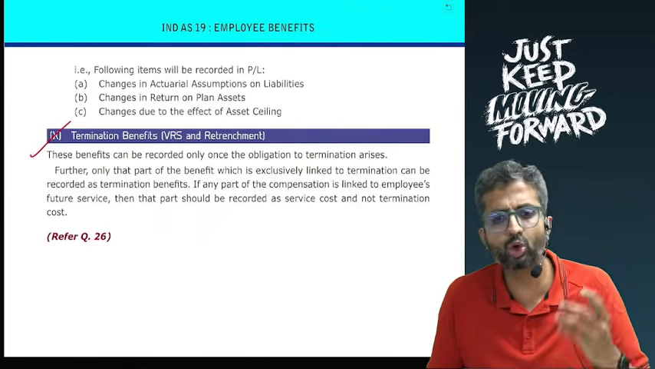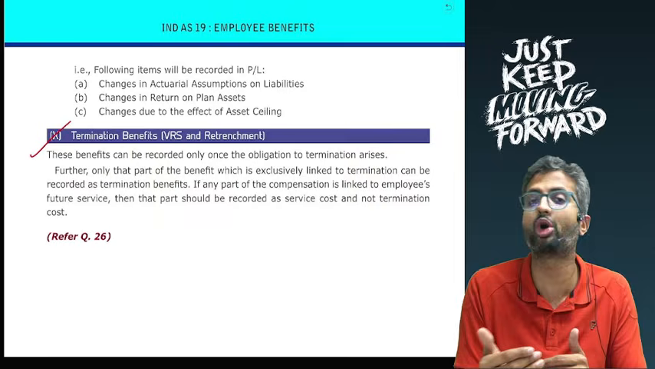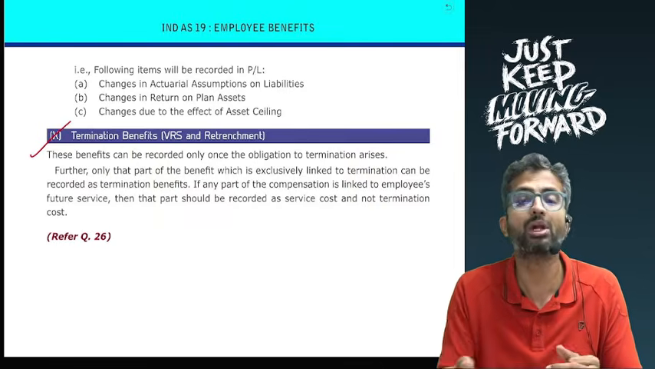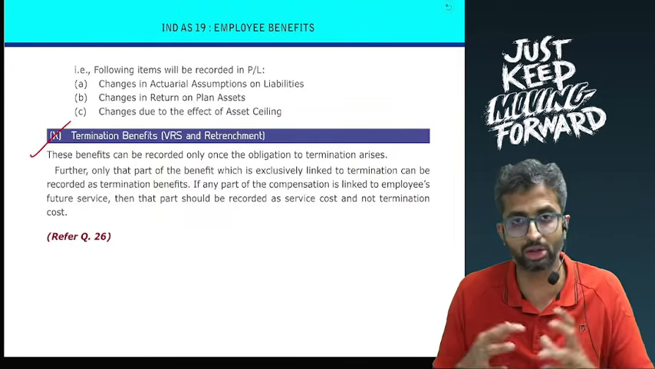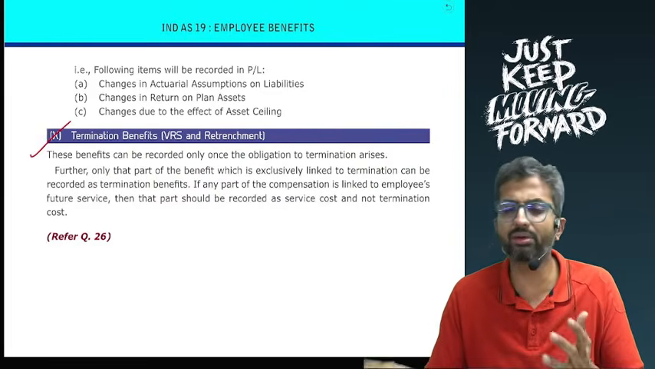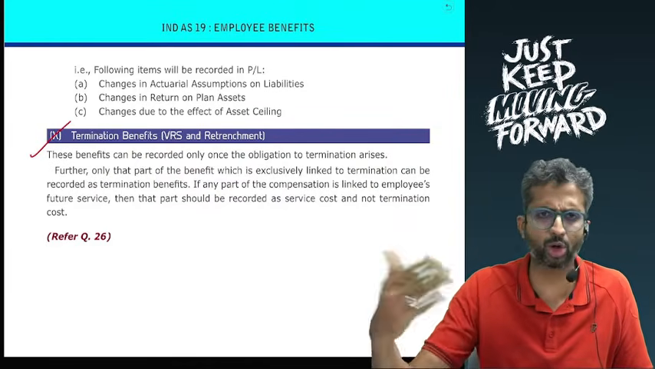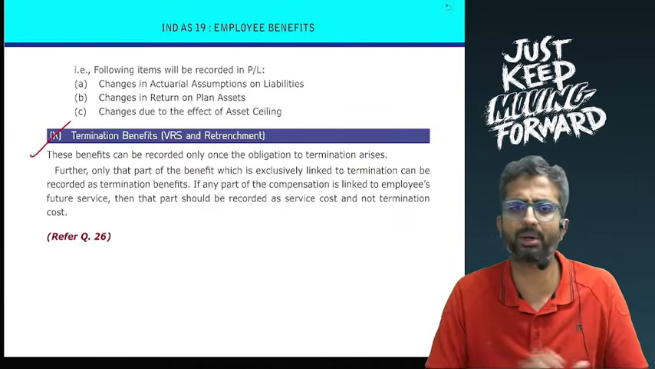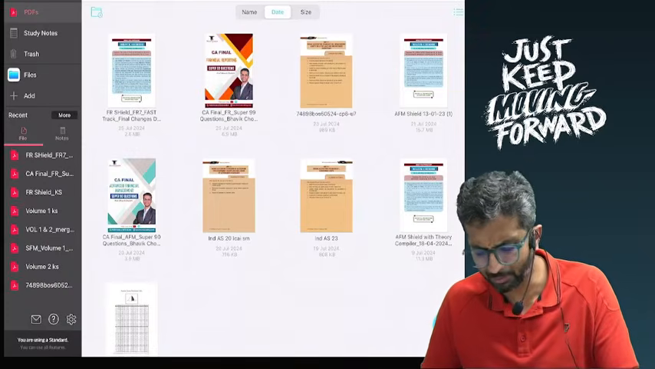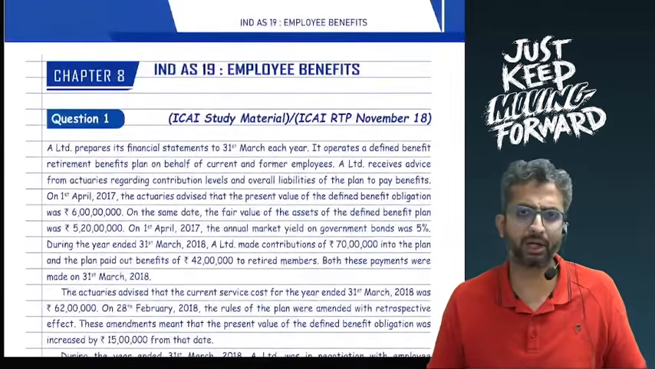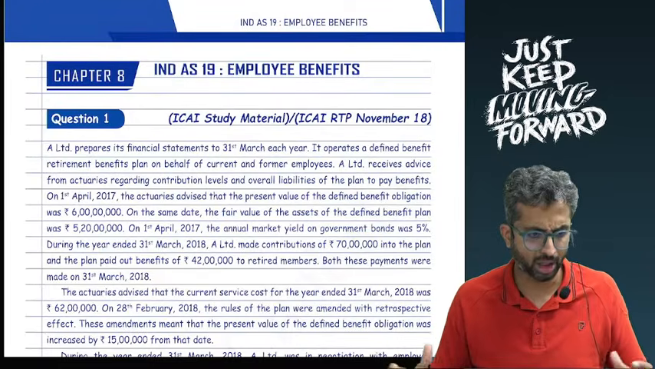So only and only those benefits which are directly attributable to pure termination and not to service will be recorded as a termination cost. If it is linked to service, it will be recorded as service cost depending on whether it is short term, other long term, etc. This kind of by and large takes care of Ind AS 19 in around half an hour.